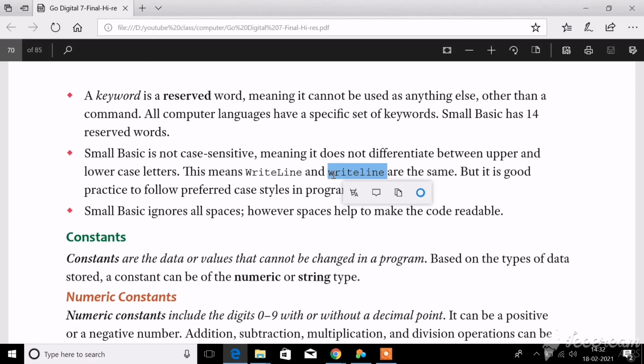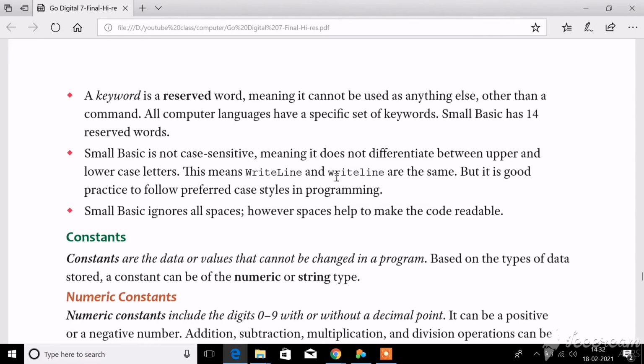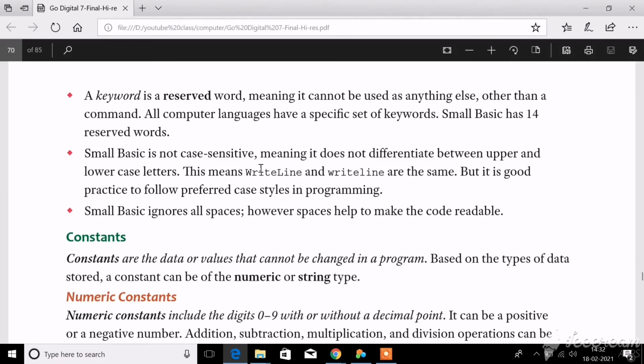But other languages, like I have already told you, C and C++, are case sensitive, which you will learn in your higher classes. In a case sensitive language like C, this WriteLine and that WriteLine are different. But in Small Basic, they are not different; both are the same. So no problem even if you type in capital letters or small letters. That is what it means: Small Basic is not case sensitive.